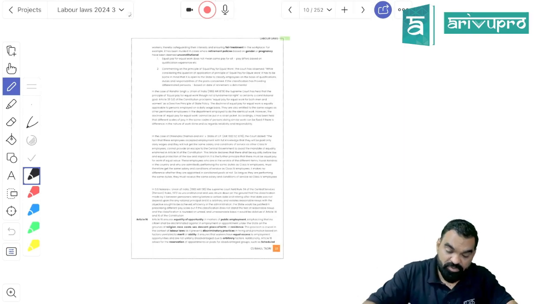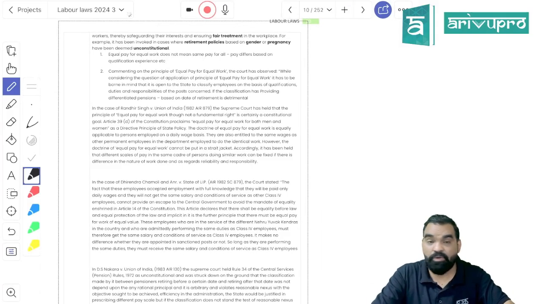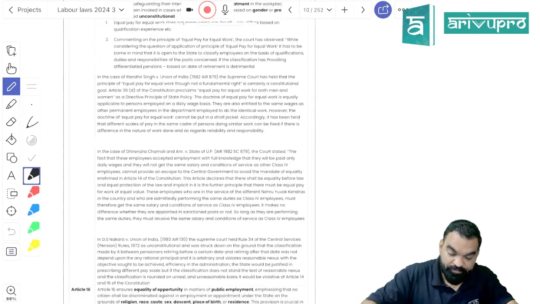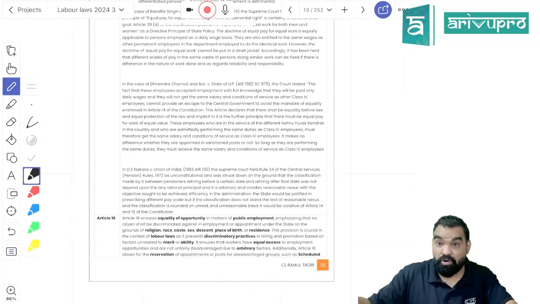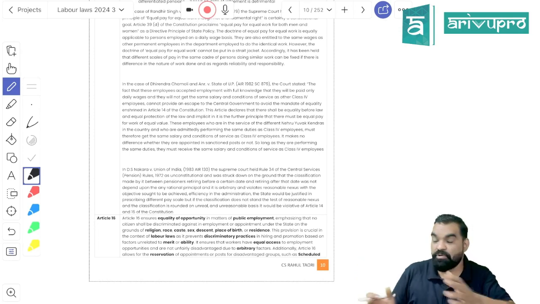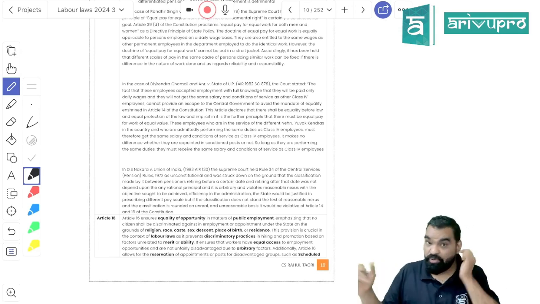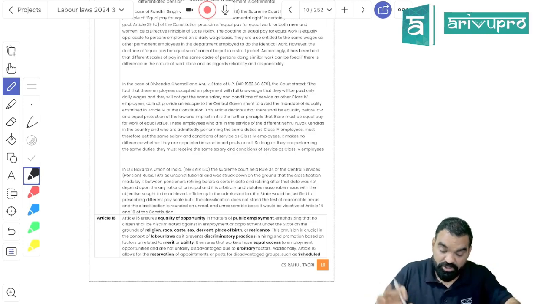So labor law should also be based on that concept of equality before law. So whether you are a male worker or a female worker, if you are performing similar work or work of a similar nature, you would be subject to equal payment, right? And in recruitment, no job can be gender-oriented, that this job is only available for men or this job is only available for women, right? These two things are there.